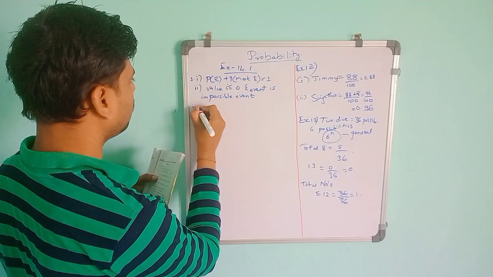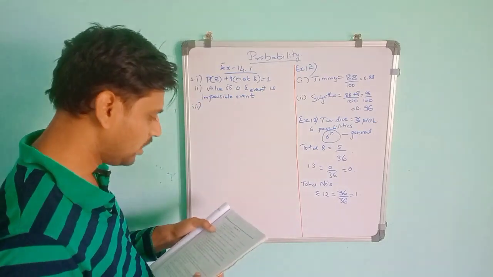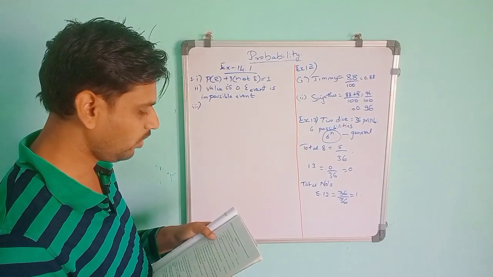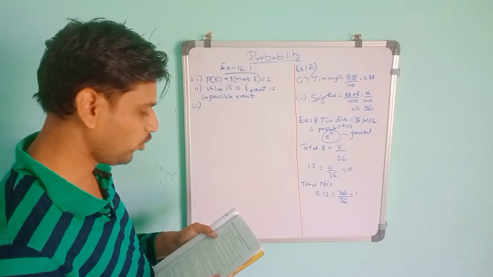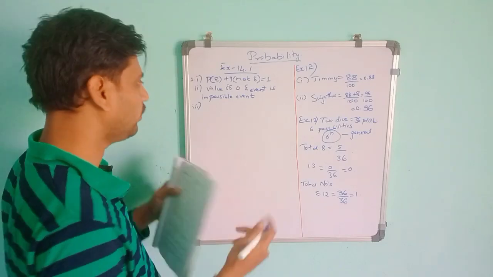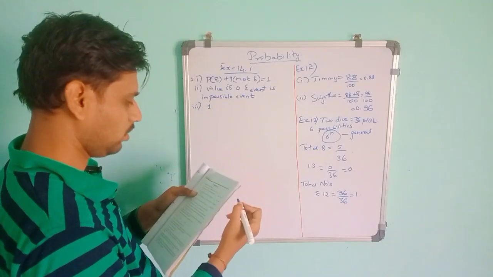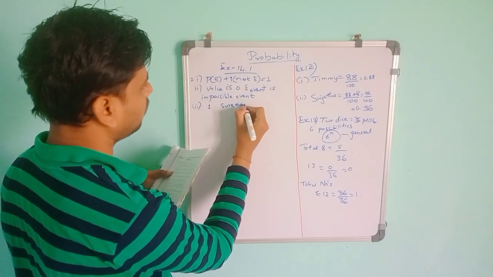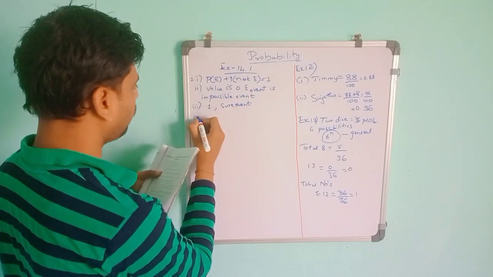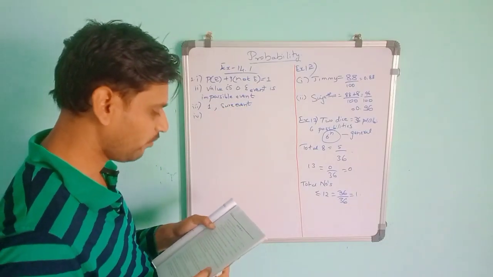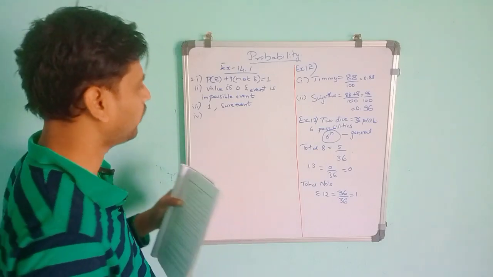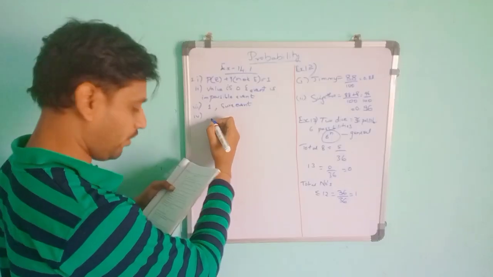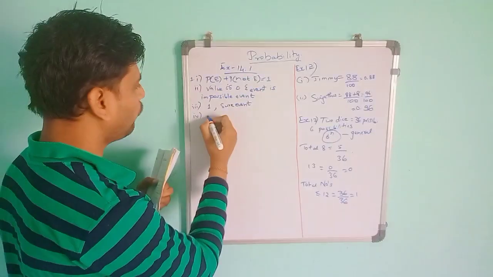Then the third one. In that question, the probability of an event that is certain to happen is dash, such an event is called dash. The probability of an event that is certain to happen means it is a sure event, so it will be 1. Such an event is called a sure event or certain event. Then the fourth one, the sum of the probabilities of the elementary events of an experiment is always 1. I told you in the previous class that the sum of the probabilities of all the elementary events of an experiment will always be 1.